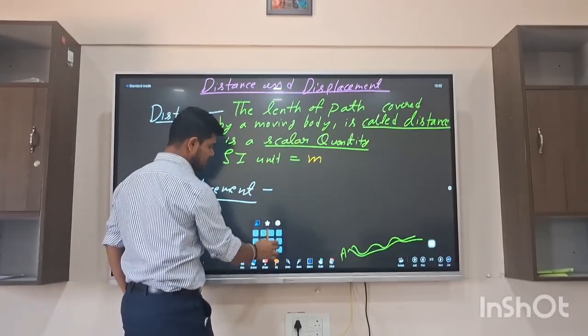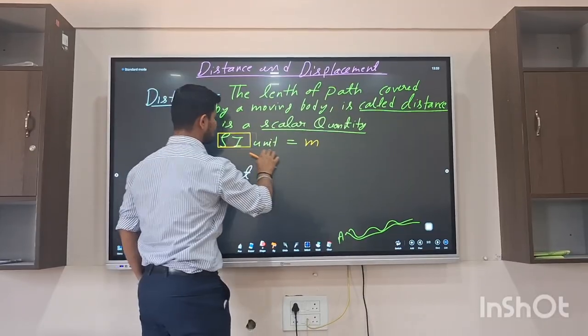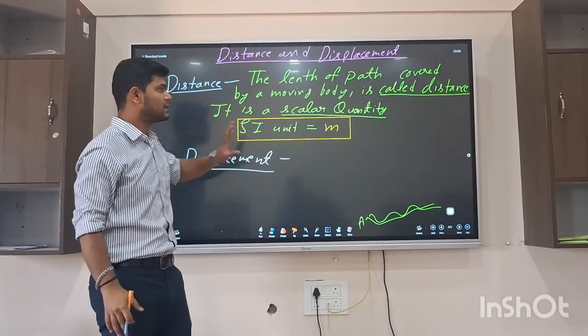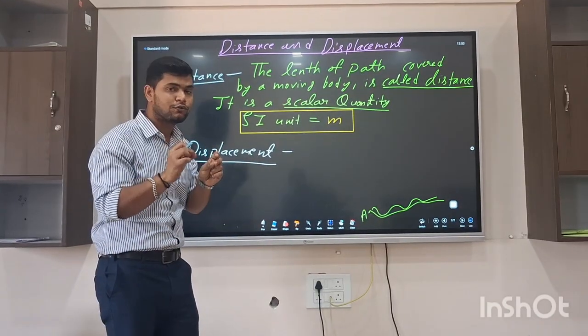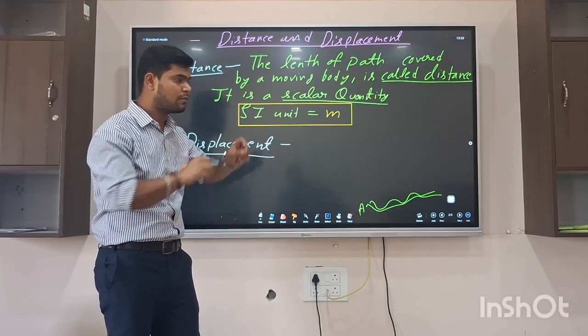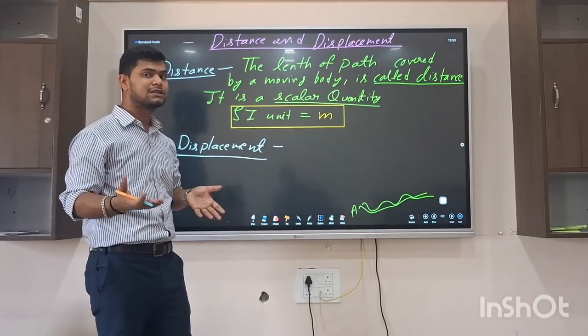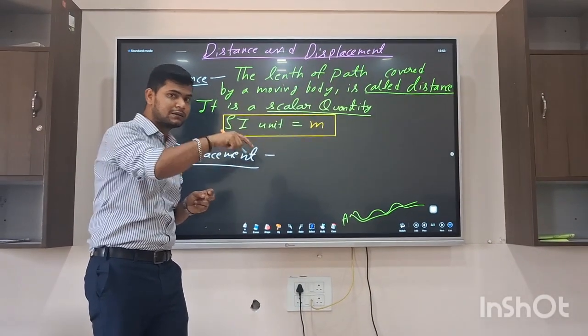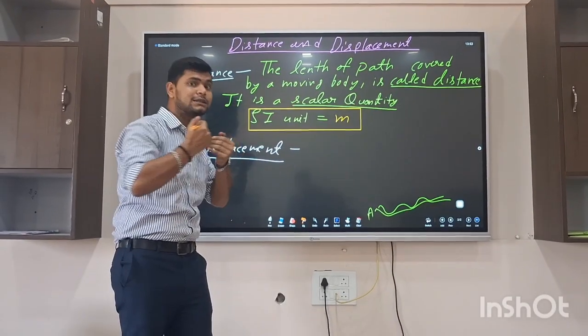Okay? What is the SI unit, children? Its SI unit is meter. We have already discussed what the length of path is. That means if a body is moving along a path, the covered distance is the length of the path. The length of the path will be called its distance.